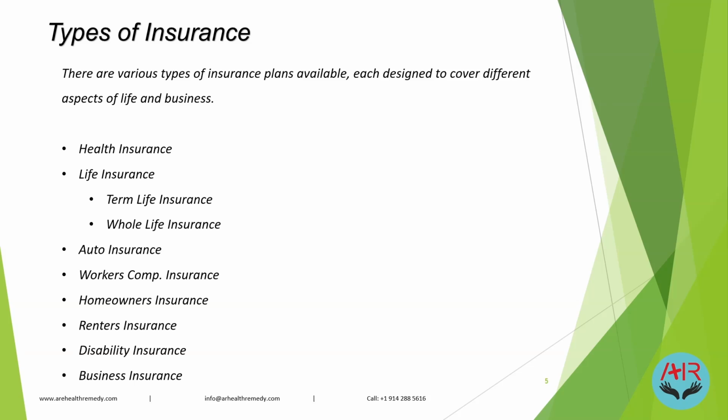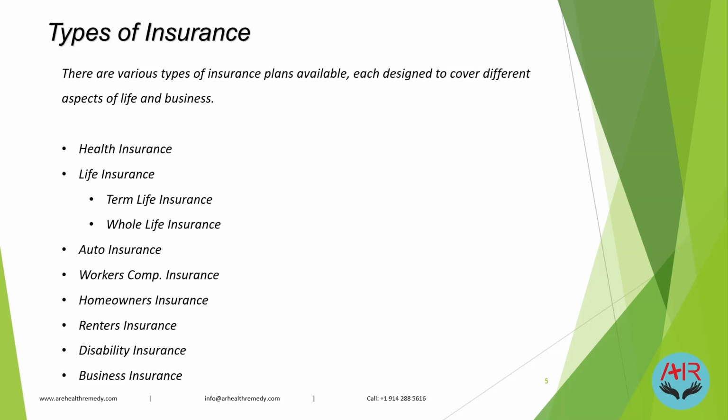Now, there are various types of insurance, not only related to health: health insurance, life insurance, and in life we have two parts, term life and whole life, auto insurance, workers' comp, homeowners insurance, renters insurance, disability insurance, and business insurance. Let me give a small gist of each, and we will cover them in upcoming videos.